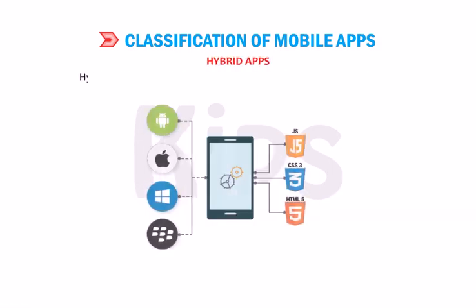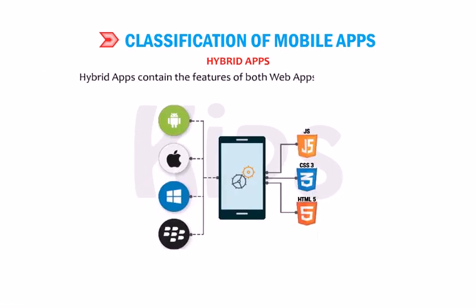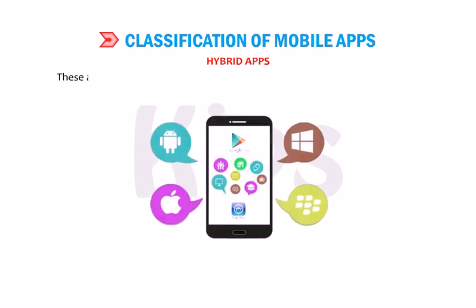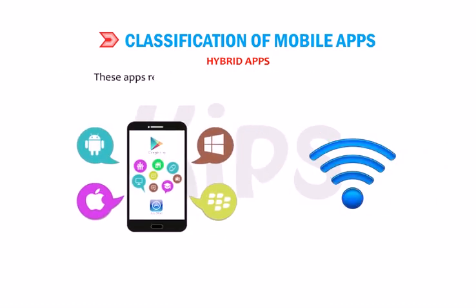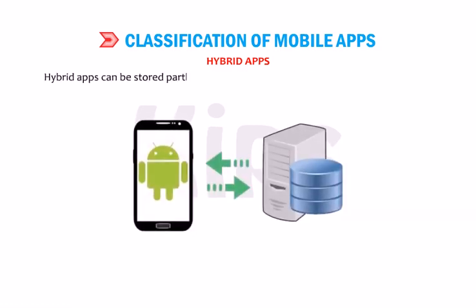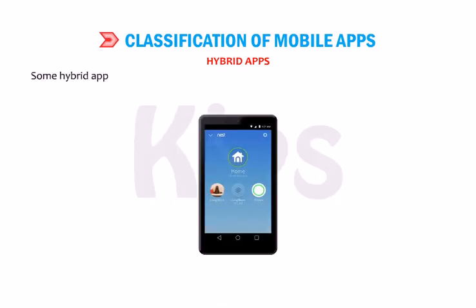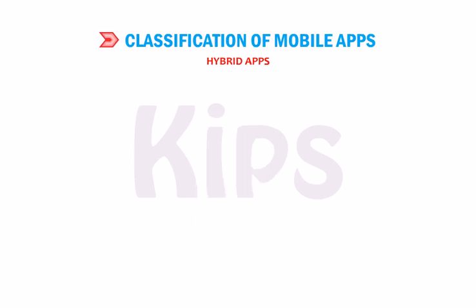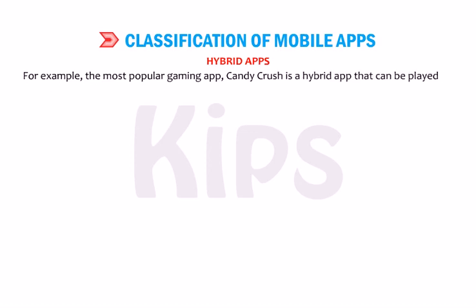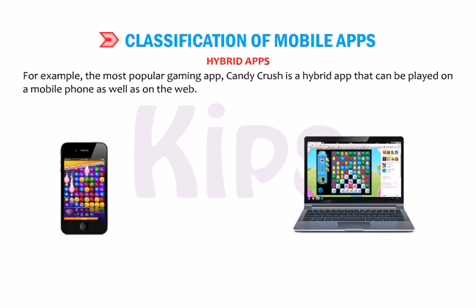Hybrid apps. Hybrid apps contain the features of both web apps and native apps. These apps can be downloaded from the Play Store and installed on the device. These apps require the device to be connected to the internet. Hybrid apps can be stored partly on the local device and partly on the remote server. Some hybrid apps can be operated offline also by using cached pages. However, they have limited functionality offline. For example, the most popular gaming app, Candy Crush, is a hybrid app that can be played on a mobile phone as well as on the web.